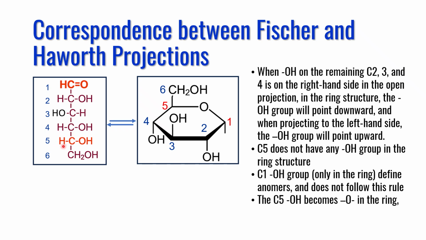Carbon 5 also has an OH group projecting toward the right hand side, but it is not shown in the ring structure because it has been utilized in the formation of the hemiacetal linkage in case of glucose or aldoses, and hemiketal in case of fructose and ketoses. Same rules will apply to all other monosaccharides including aldoses and ketoses. So this is the way OH groups are oriented in the ring structure. Now I will discuss the anomers and their nomenclature in the upcoming slides.